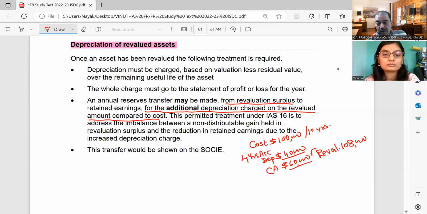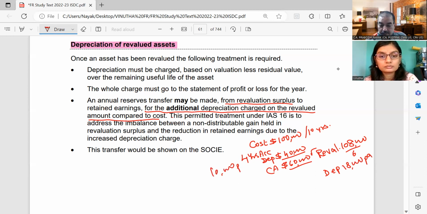Okay. Now, if I'm going to take 1,08,000, now 1,08,000 will be charged as depreciation for the remaining 6 years. So if I divide this by 6 years now, the depreciation comes to 18,000 per year. Here it was 10,000 per year. So what they are saying, for the additional depreciation charged, how much additional depreciation you are charging? 8,000.